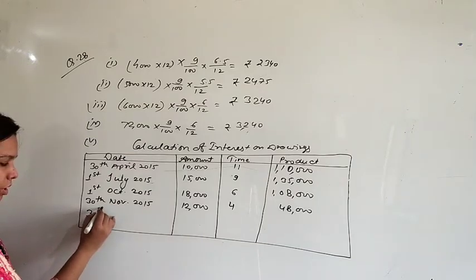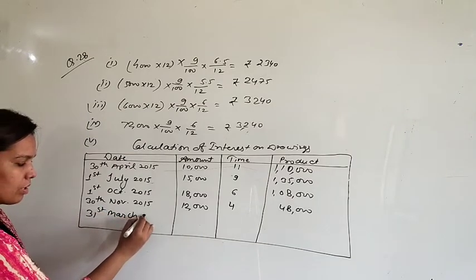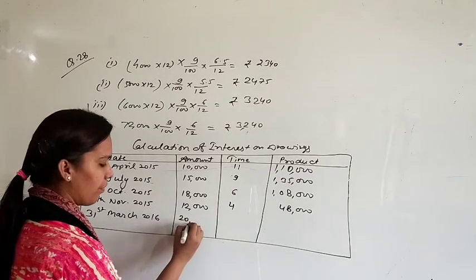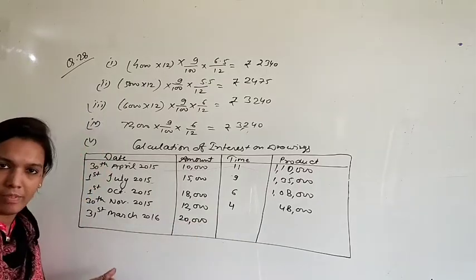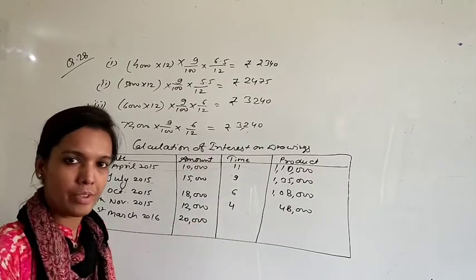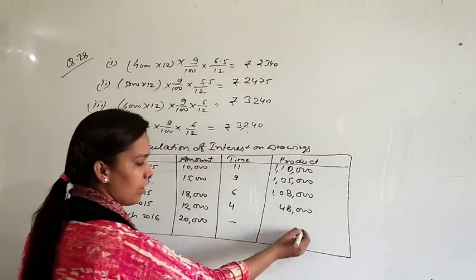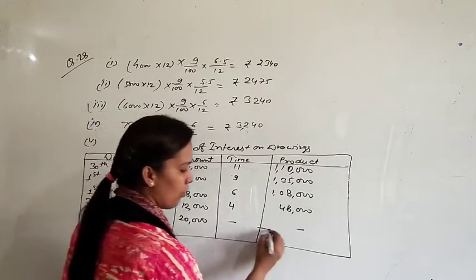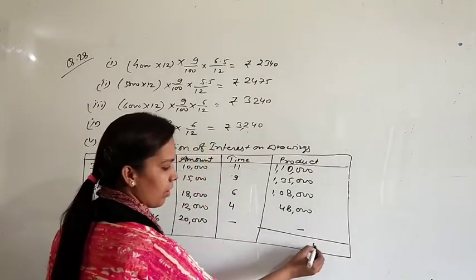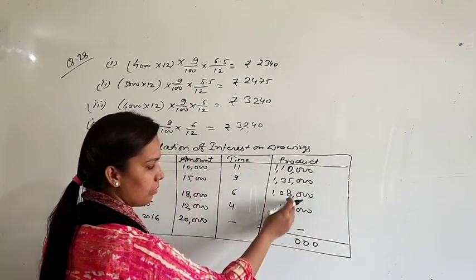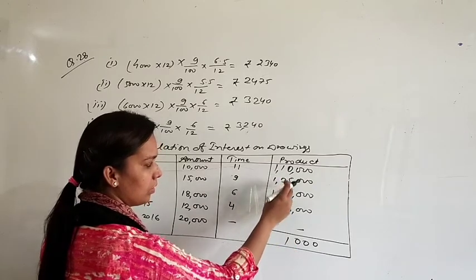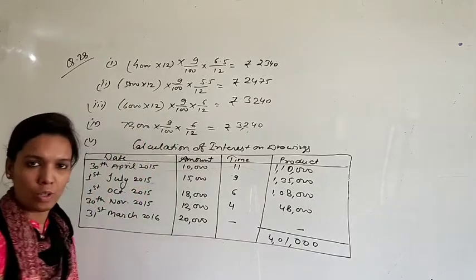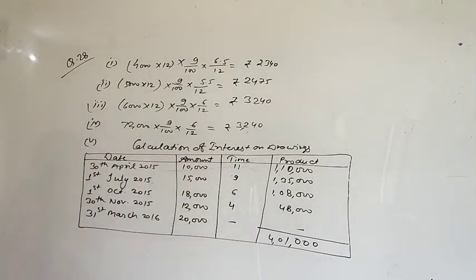And the last drawing was done on 31st March 2016 of rupees 20,000. See the time: 31st March is the closing date, so there will be no interest, no time left and no product. Okay, now the total of all products is 4 lakh 1,000.